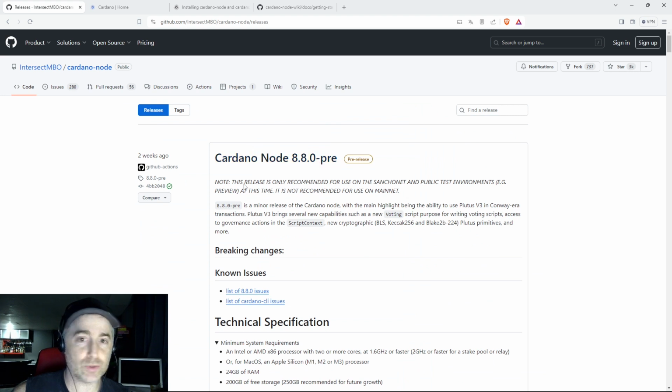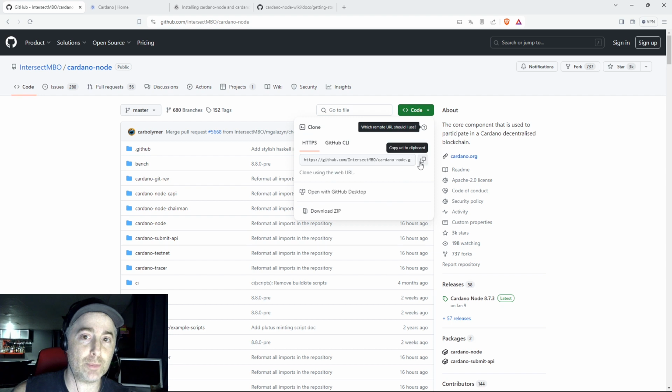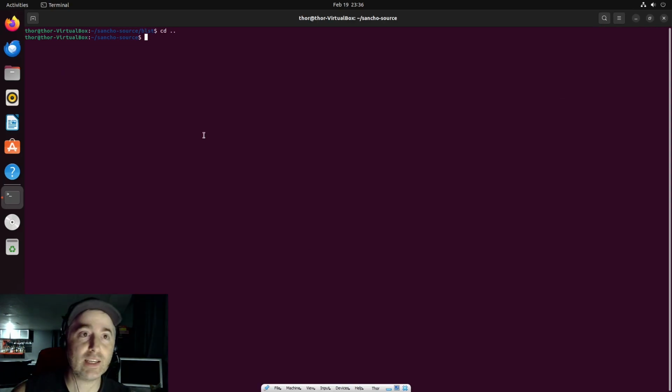And the one we're using right now on Sancho is this one. If it ever changes, it's going to be posted here in the release tab. The pre-release, as you can see here, pre-release. So we need the 8.8.0. That's fine. Now I get back up there to Cardano node and I click here and I copy this link, HTTP, which is the link that I will use to clone.